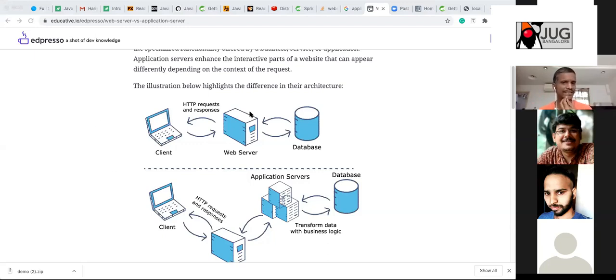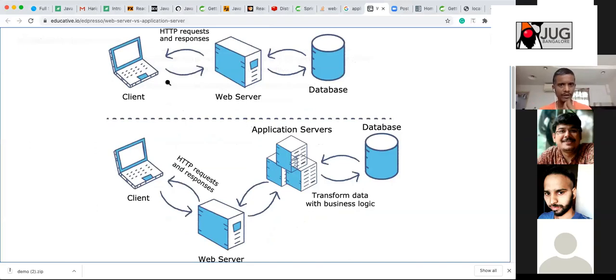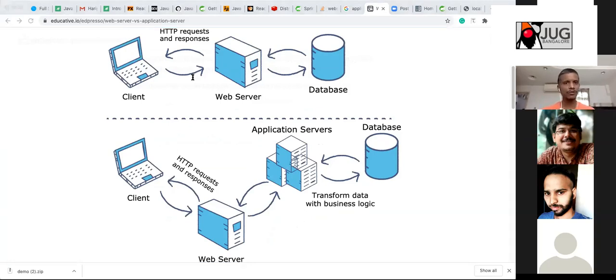For example, let us consider this case. What is the role of a server? I hope everybody is able to see this. In this specific case, what was the role of a web server? On this side, this is a client. There is a database. Your program resides in this web server. What is the role of a web server? The responsibility of a web server is you develop programs, and when you deploy them, programs cannot just run because they have some non-functional requirements. What are those non-functional requirements?